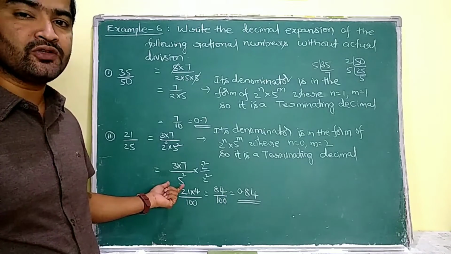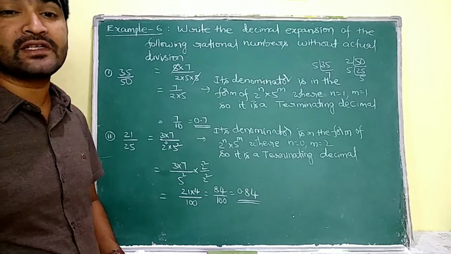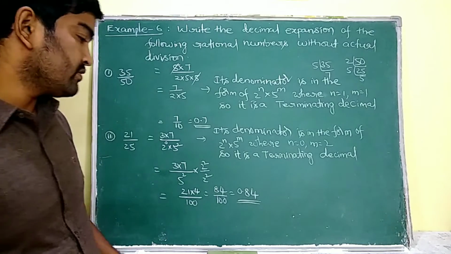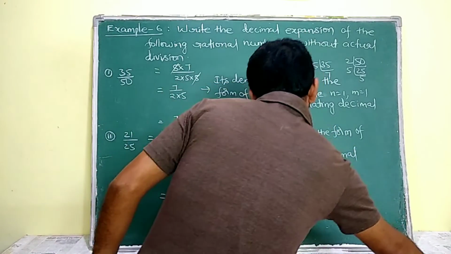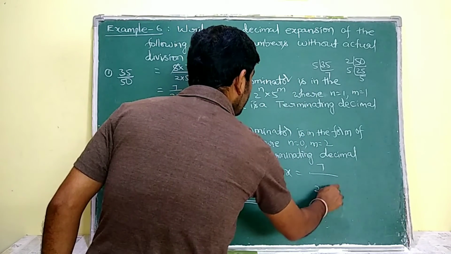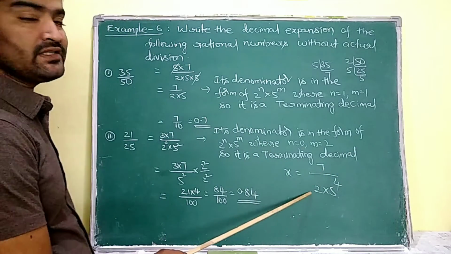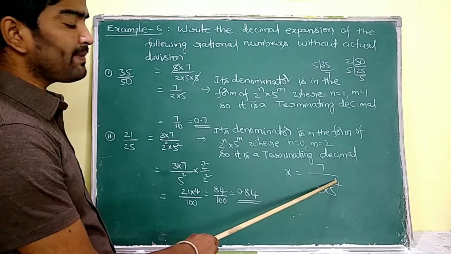Sometimes he is going to ask you after how many digits the given decimal expansion is going to terminate. Let us suppose here if I have some x value which is going to have 7 by 2 into 5 power of 4. So here see, its denominator is 2 into 5 power of 4.